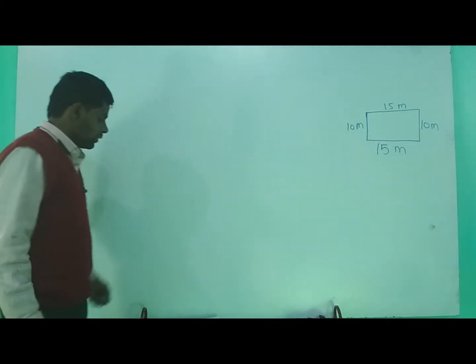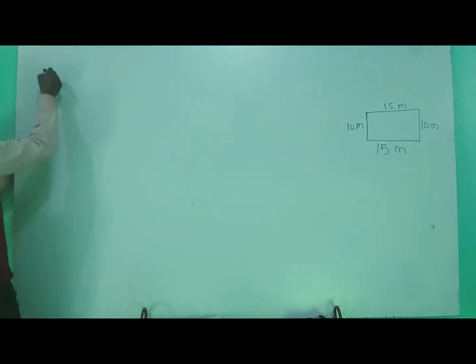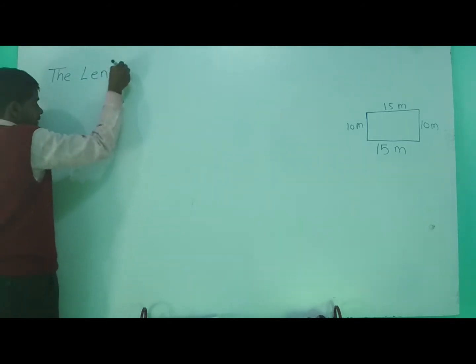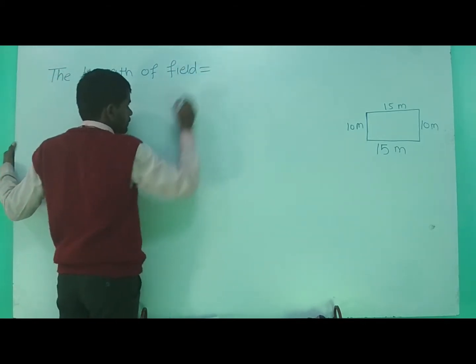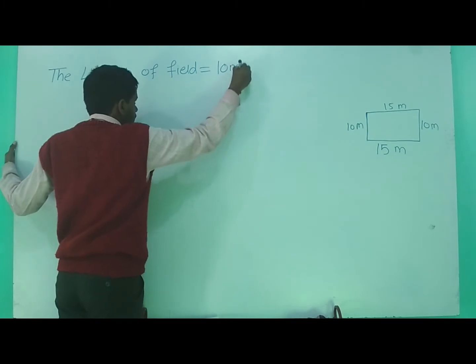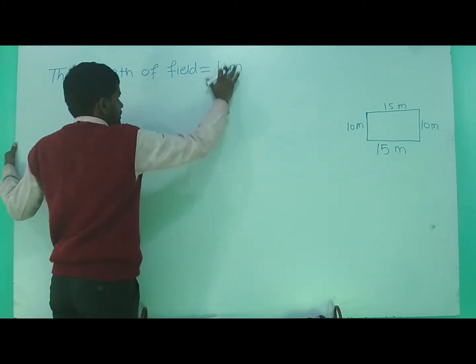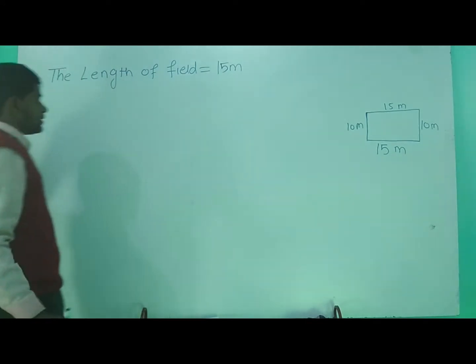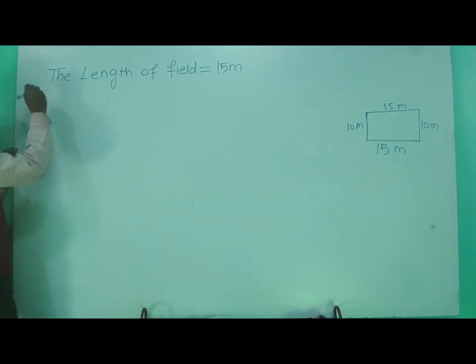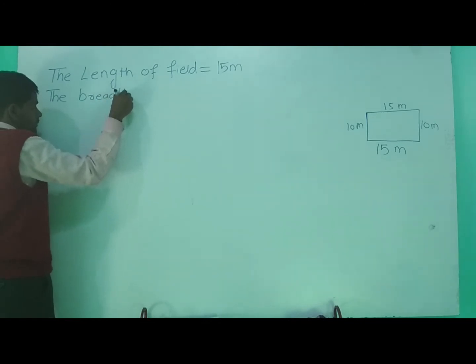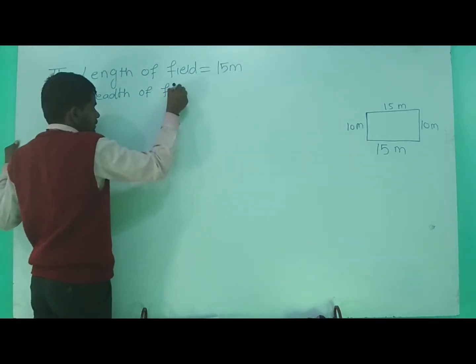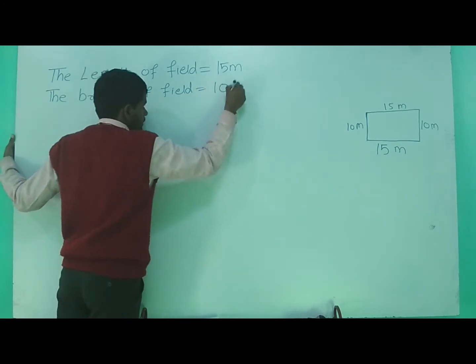Okay, so first of all we have to write the length of the field. The length of the field is equal to 15 meter, sorry, not width, length is 15 meter. And the breadth of field is equal to 10 meter.